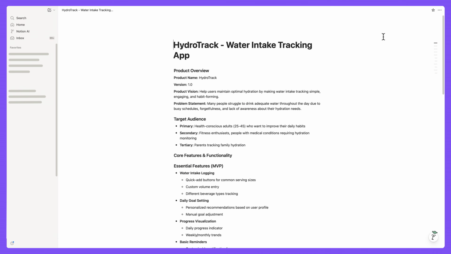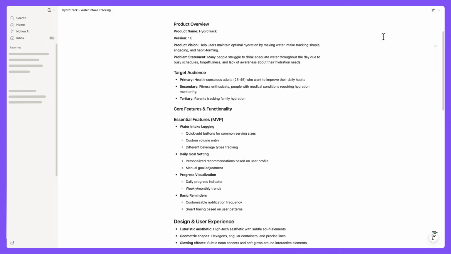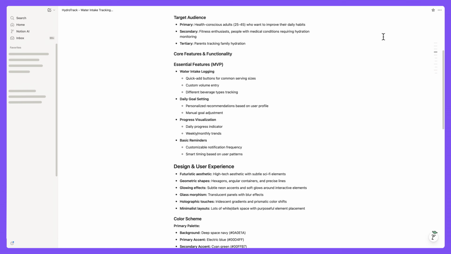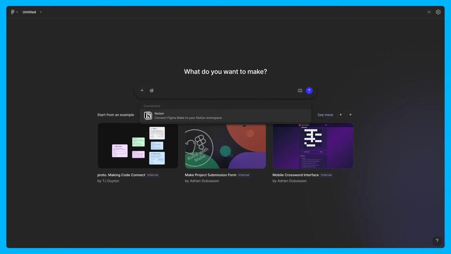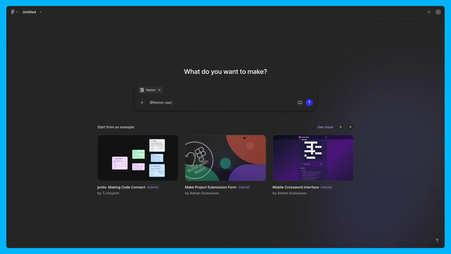I've got this PRD for a water tracking app that I'd like to build. It includes a breakdown of my target audience, the must-have features I've identified, and my entire design vision. Since I've got the Notion connector enabled, I can @mention the connector or drop a Notion link into the prompt box and tell Figma Make to use the technical requirements outlined there to build my prototype.